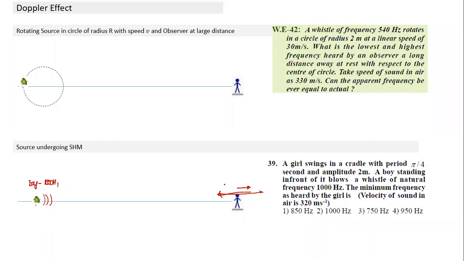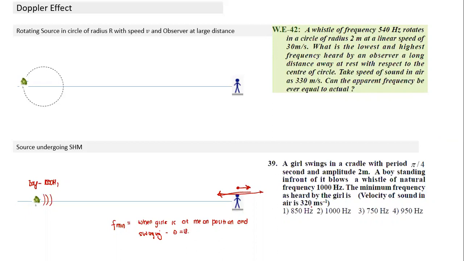So when it is swinging and passing through the mean position, where the velocity is maximum, and moving away from the source, the frequency will be minimum. So what will the minimum frequency be equal to? When the girl is at the mean position and swinging away. Basically, when V is max and theta is equal to 180 degrees, this has to be the direction of velocity.